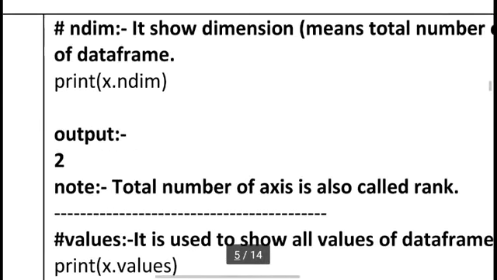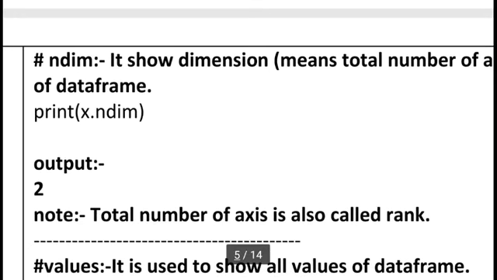Okay students, now I am using a new thing, X dot ndim. We already used this method in NumPy. You can see that last time in NumPy, ndim always showed how many dimensions we have, because in a simple table we always know there are 2 dimensions. The first dimension we can say is a row, and the second dimension we can say is a column. So simply when we have a table, we always have 2 dimensions.